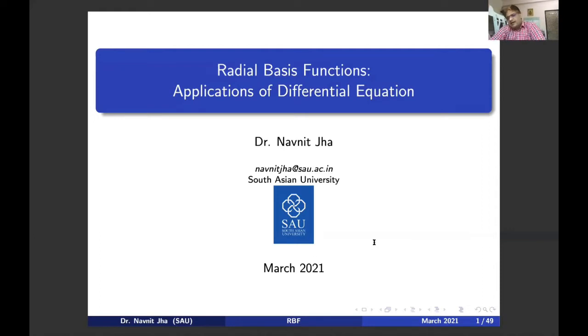Here, radial basis function is one of the efficient approaches that will interpolate multi-dimensional data, and not only that, different kinds of data, maybe uniformly spaced, maybe non-uniformly spaced. It can process any kind of data with a very short computing time. Just to understand the topic, I have started radial basis functions from one dimension. Once we understand one dimension, we can similarly move to higher dimensions.